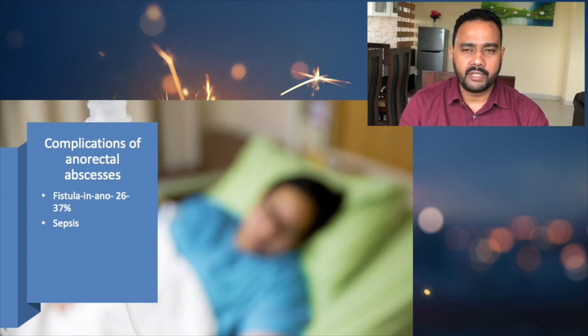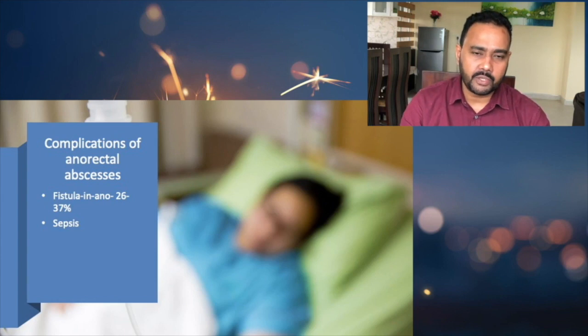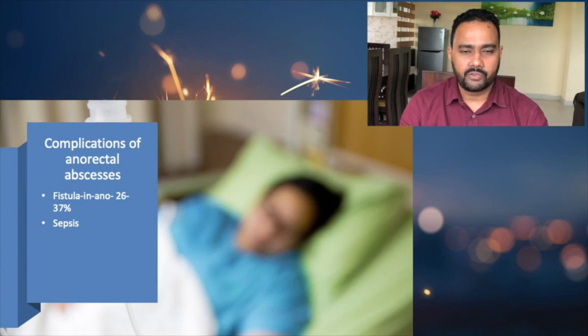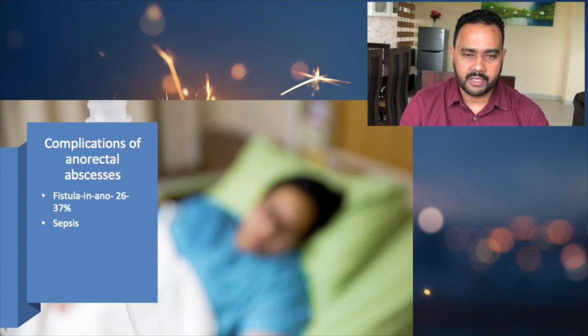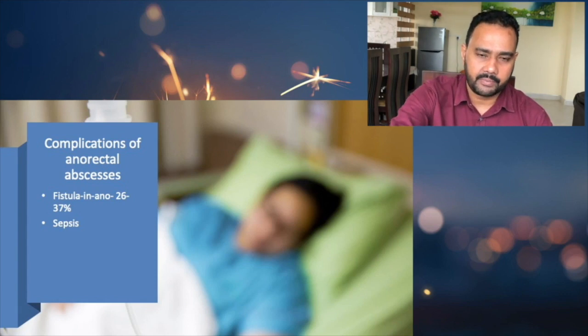Septicemia as well as fever are less with perianal abscess, which is the commonest type. But ischiorectal abscess is a very deep-seated abscess, so the features of septicemia as well as swinging fever are common with ischiorectal abscess. These are the complications we should know.